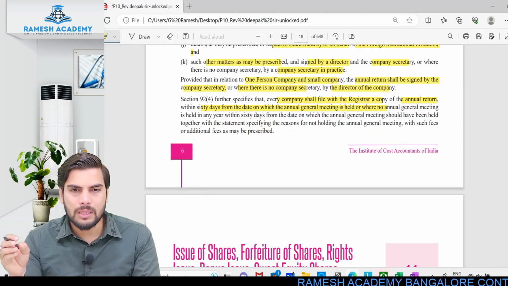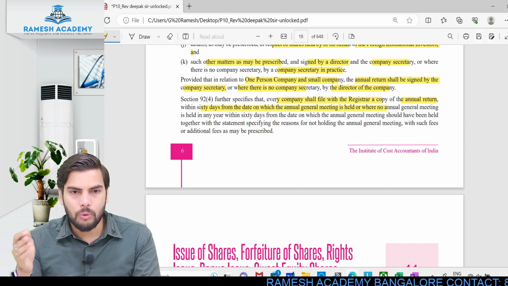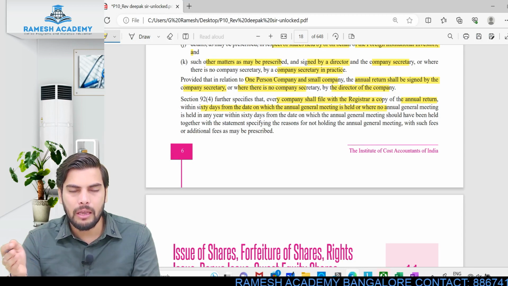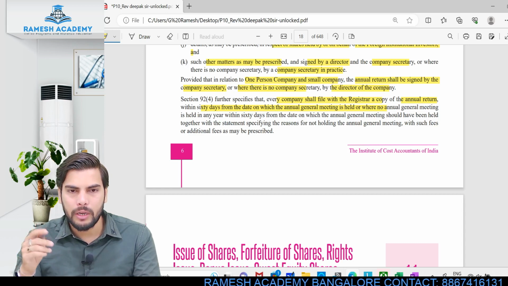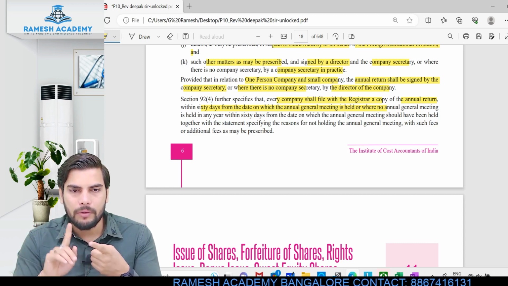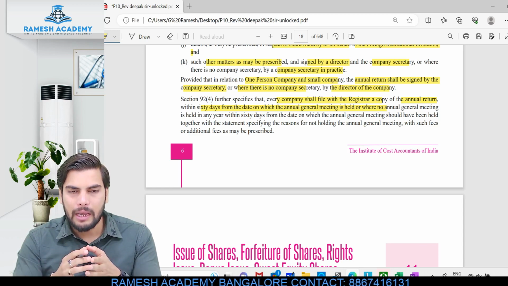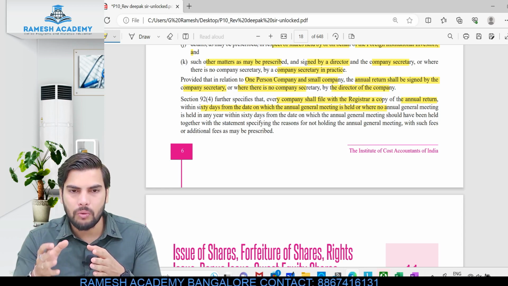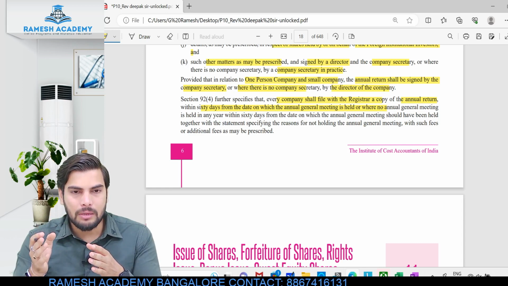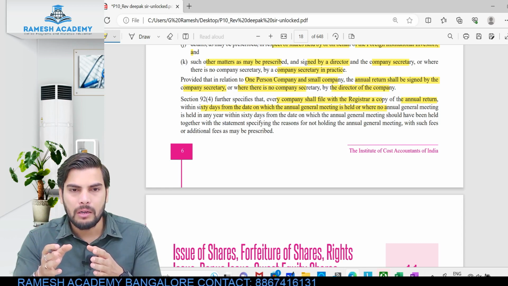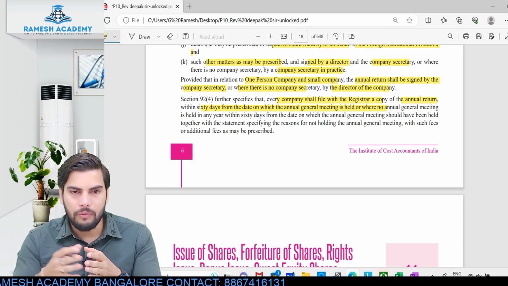Then we discussed one person company, section 8 company and listed company. After this, we discussed a small concept relating to books of accounts, books and papers. And when it comes to regulatory bodies, what are they? We have the Companies Act, Companies Rules and Accounting Standards. And finally we discussed the annual return. What is the annual return? It is nothing but the return or report prepared and submitted to the ROC at the end of each financial year.